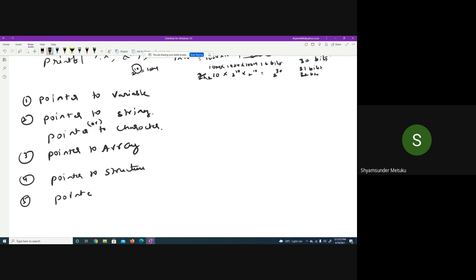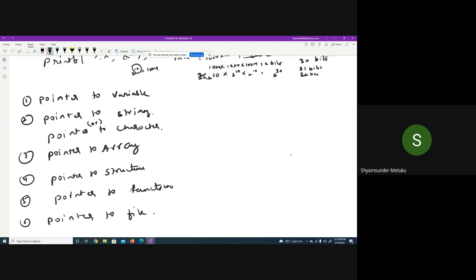It is not given in your syllabus, but it is there. I'll give you 1 or 2 examples on pointer to function. The last one is pointer to a file. These are the different types of pointers available in C programming. You are supposed to understand each and every type, at least using 1 or 2 examples, so that it will be easy for you.